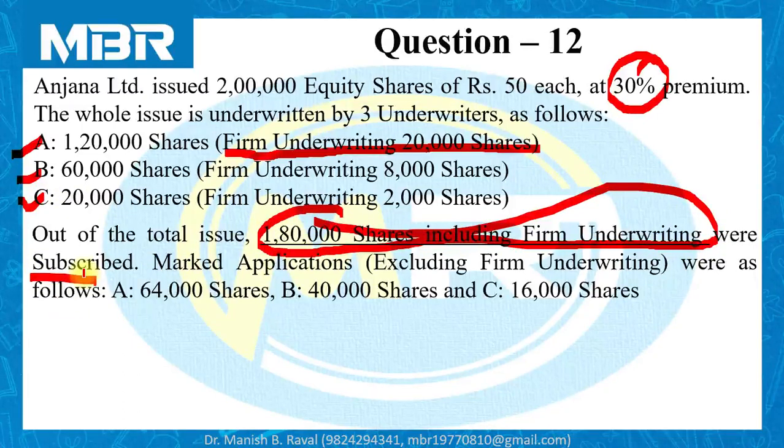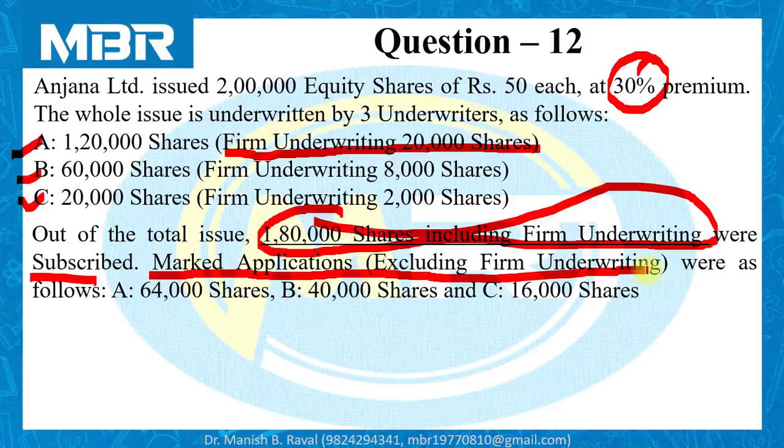Total number of applications received by the company is for 1,80,000 shares, and these 1,80,000 include firm underwriting. As per the information available, marked applications exclude firm underwriting.